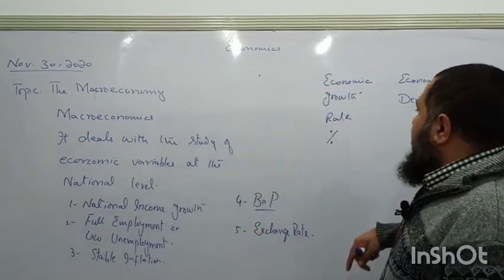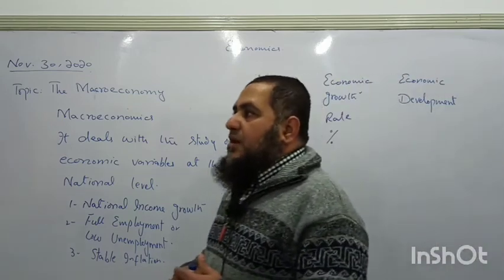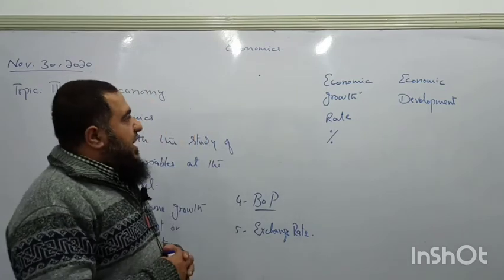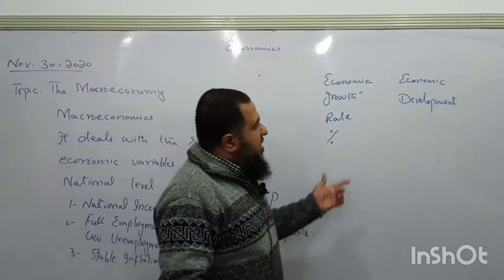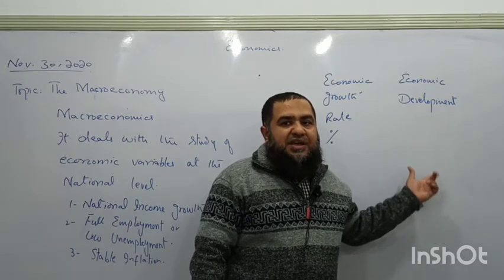When GDP growth rate is faster than the population growth rate, then overall per capita or average income of the country increases, and when people earn more income, they can spend more on the quality of life as well.